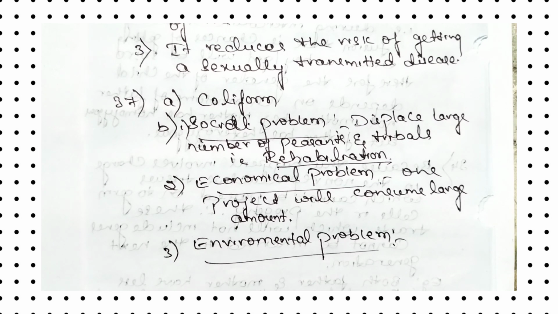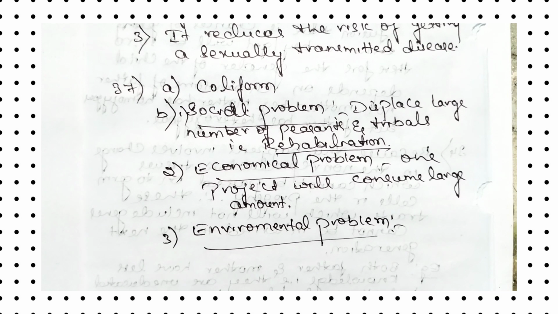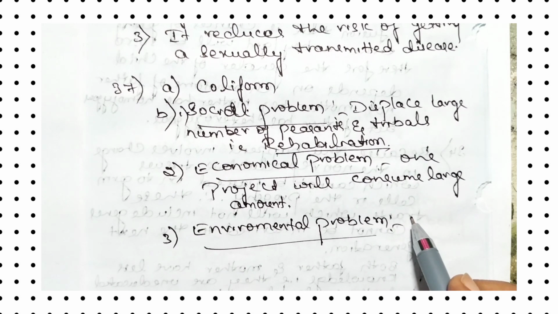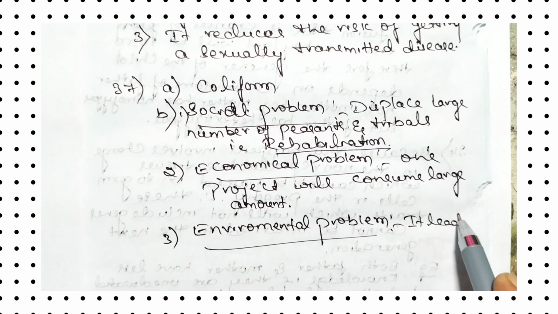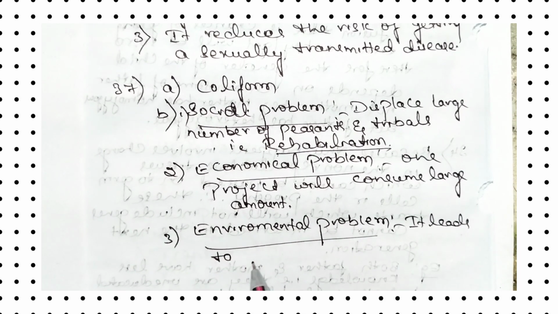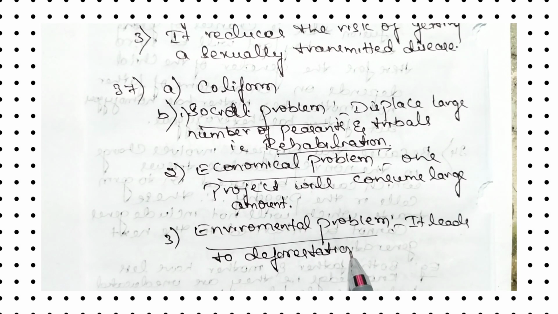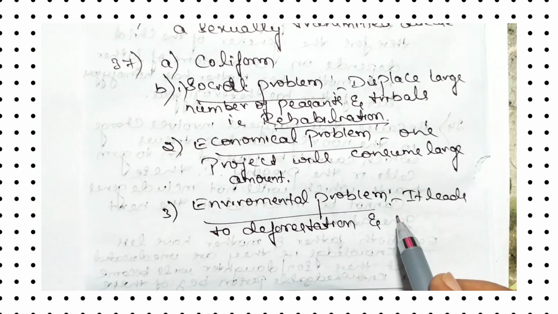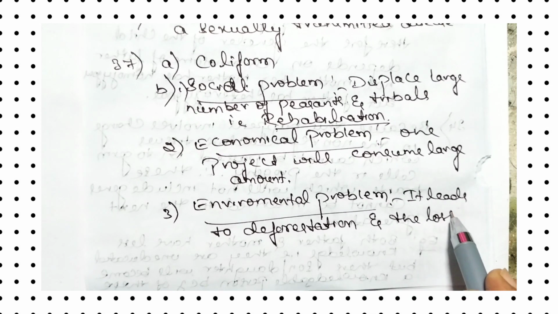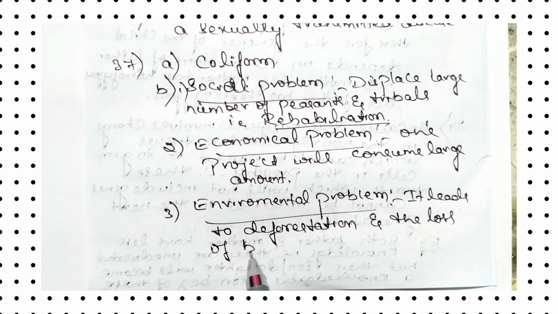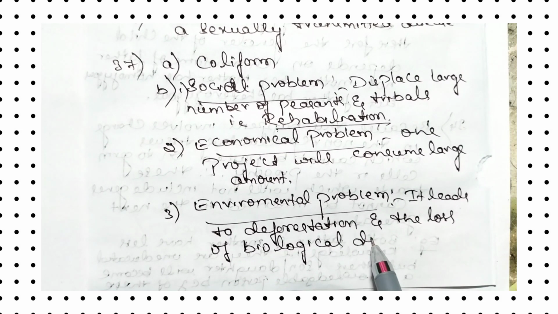That is, one project will consume a large amount. Then coming to the environmental problem, if you want to construct a dam, you have to cut all the trees and plants. So it leads to deforestation and the loss of biological diversity or biodiversity.